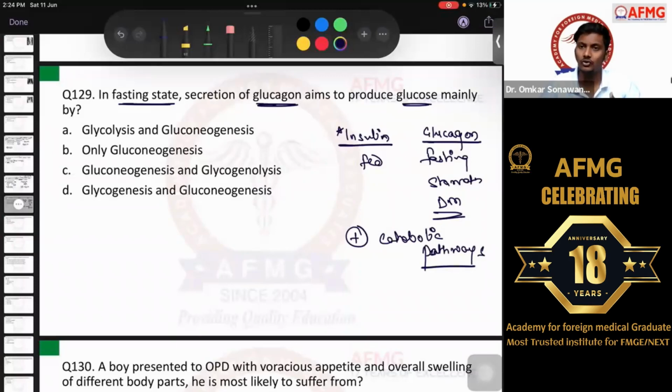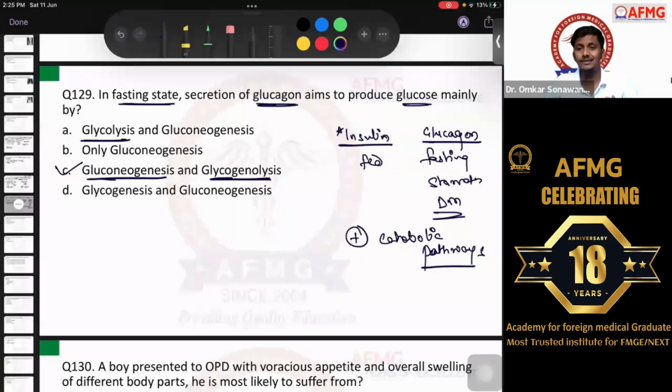So in fasting or starvation, we definitely need energy or glucose, and this energy is usually derived from new glucose synthesis. That is what is gluconeogenesis. Whereas it is also taken from the glycogen, that is the storage form of glucose. So glycogenolysis or glycogen breakdown, both of these pathways which are activated by glucagon, will increase the blood sugar levels during fasting or starvation state. So here the best answer would have been gluconeogenesis and glycogenolysis, the pathways with the help of which glucagon aims to produce glucose or increase the blood sugar levels. No issues with this, anybody? I hope this was pretty easy, right?